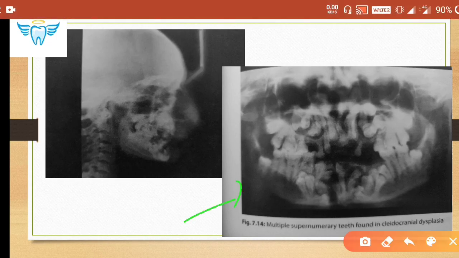Here you can see the multiple supernumerary teeth which are found with cleidocranial dysplasia. Okay, and here you can see the underdeveloped maxilla. Okay, and the mandible has grown normally, but still it will give the prognathic appearance. Okay, mandible is quite ahead of our maxilla, so it will give prognathic appearance.